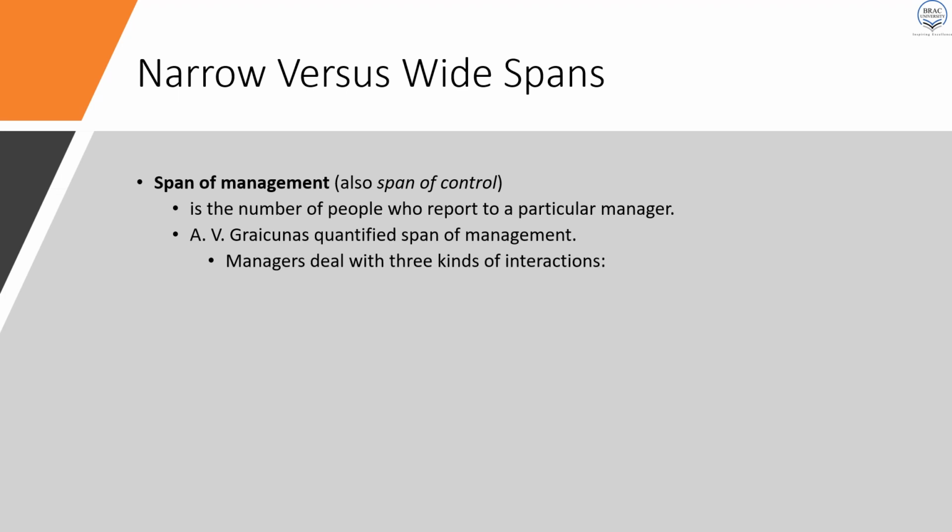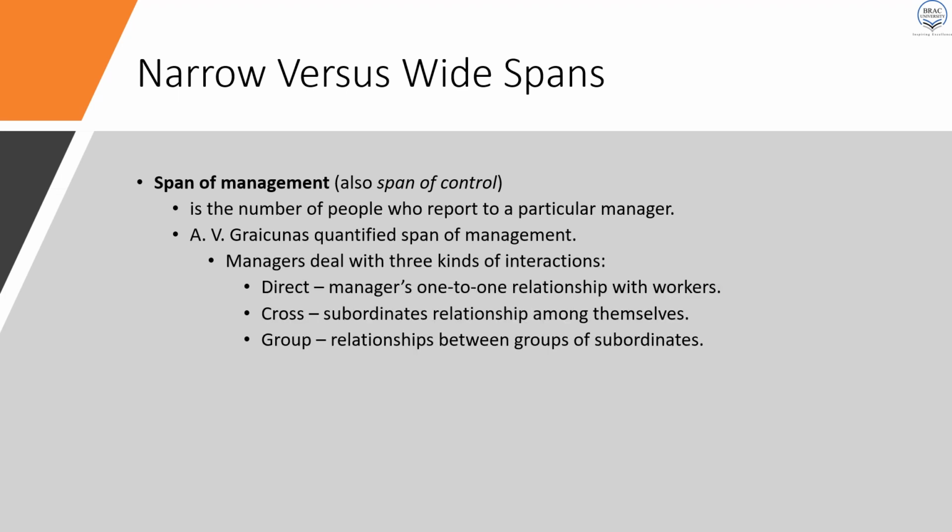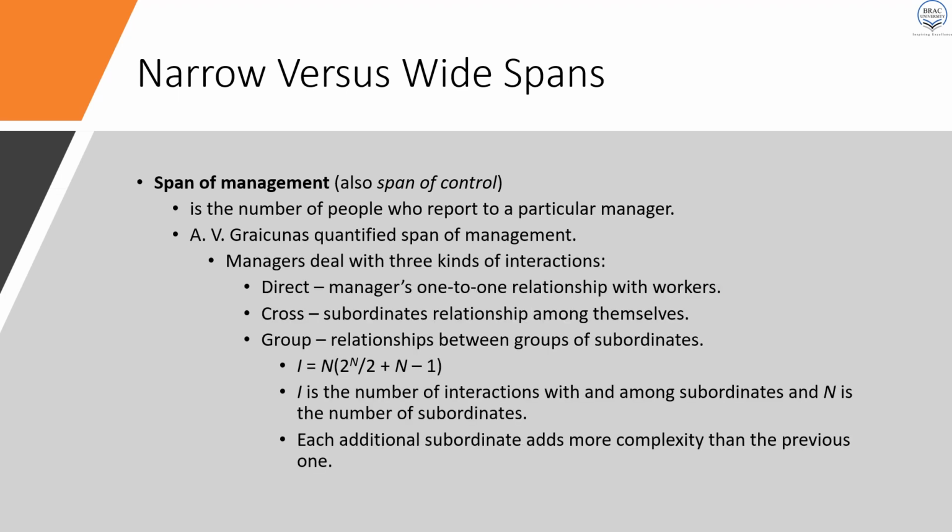And based on your span of control, your unity of command, we have something called span of management. So span of management is about how many subordinates you are putting under each manager. So this is the number of people who report to a particular manager. So is it one, or two, or three? That depends on the situation. So span of management is about the number of people who report to a particular manager.